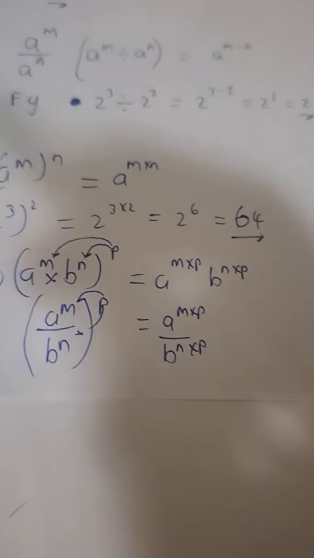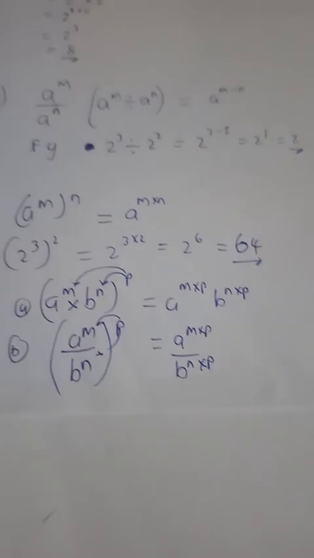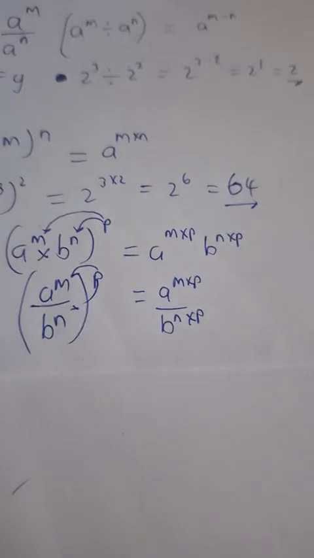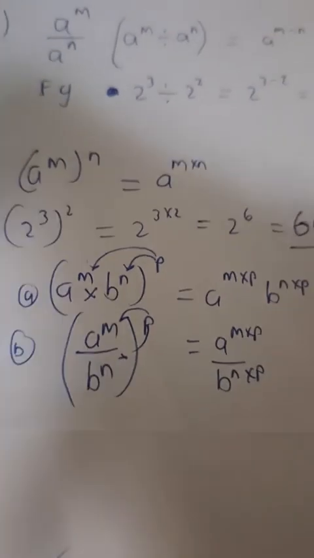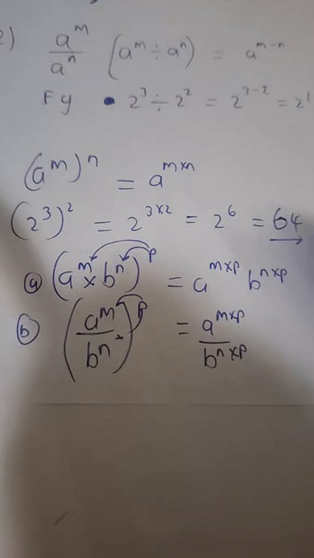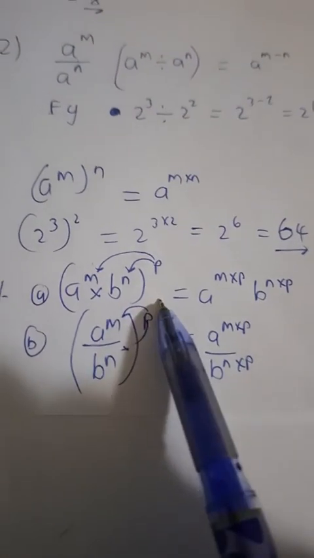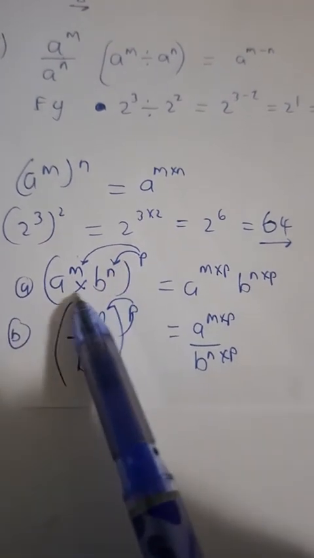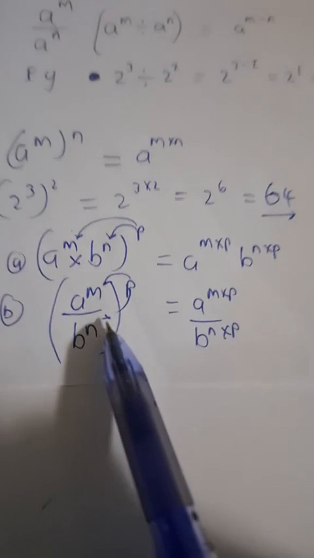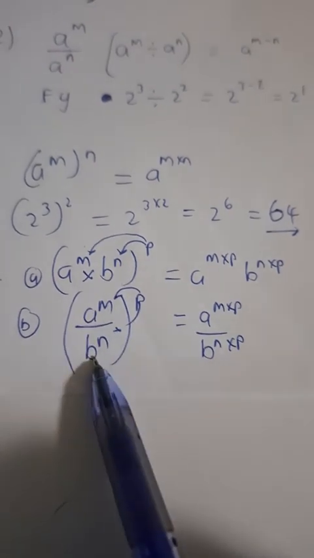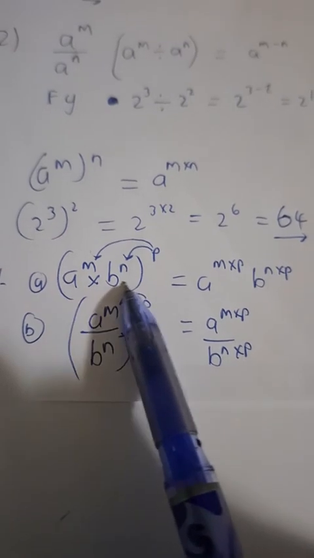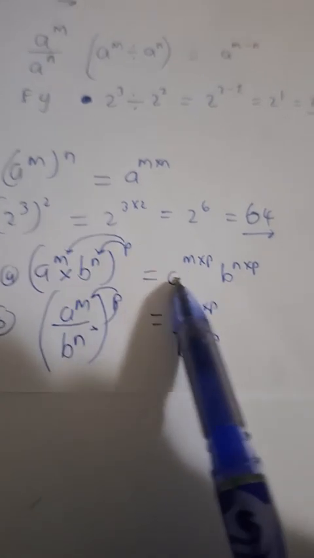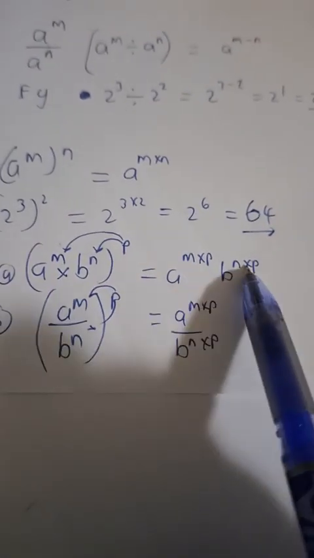And this is so crucial, guys, because if your maths algebra is to be solid from grade 9 level, please listen to what I'm saying to you: this applies only when we are distributing the exponents for bases that are multiplied and when the bases are divided. So base A and base B have a relationship of multiplication. The exponent on the outside can be multiplied to each exponent: a to the power m times p, b to the power n times p.